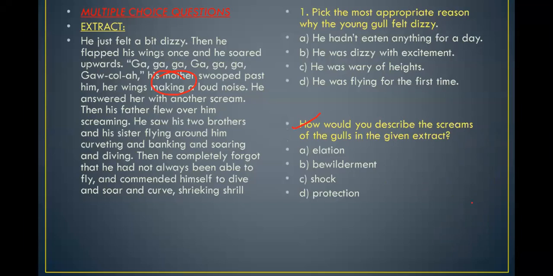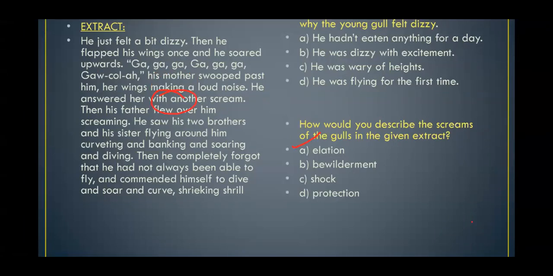So what kind of shrieking are they producing there? Let us find out. Okay, let me take it again. That was B part. They were elated. Elation means happy. They were bewildered, bewilderment, that means they were confused. They were in shock, or they were in protection of something. So it is elation. They were happy that the bird had taken its first flight. So let's move to the next question.